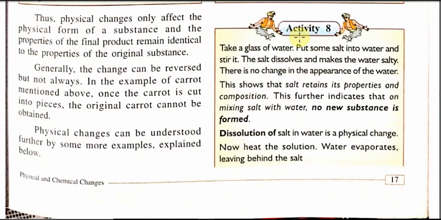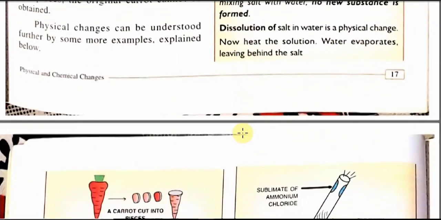Let us see activity number 8. Take a glass of water, put some salt in the water and stir it. The salt dissolves and makes the water salty, but there is no change in the appearance of the water. This shows that salt retains its property and composition. This further indicates that on mixing salt with water, no new substance is formed. So dissolution of salt in water is a physical change. Now heat the solution. Water evaporates, leaving the salt behind.